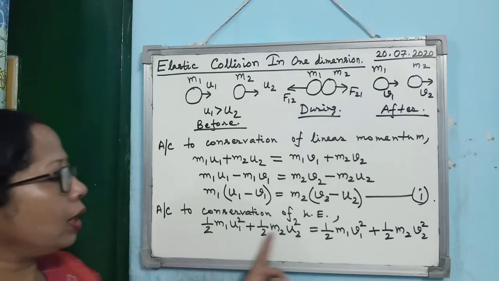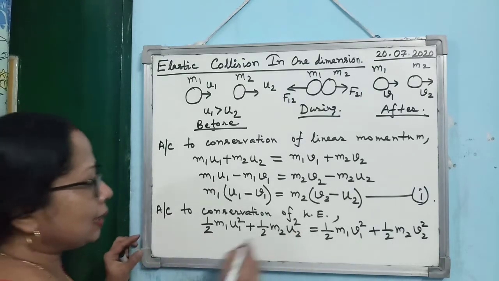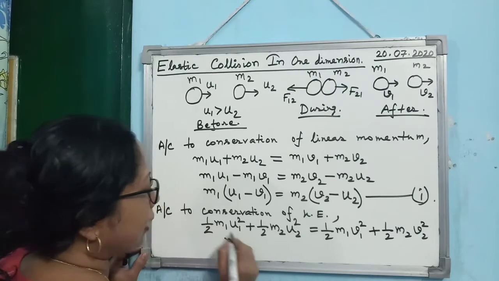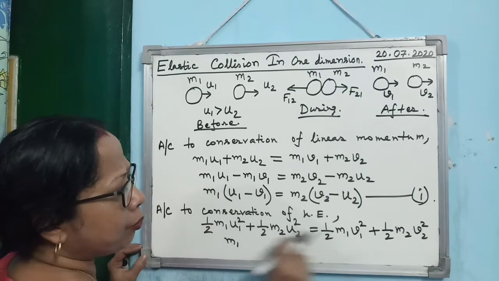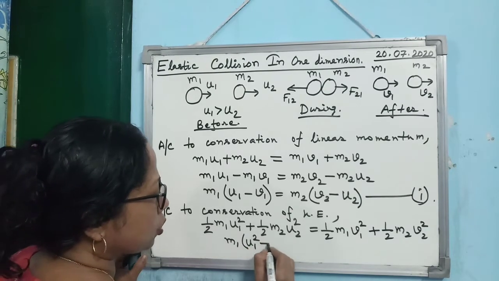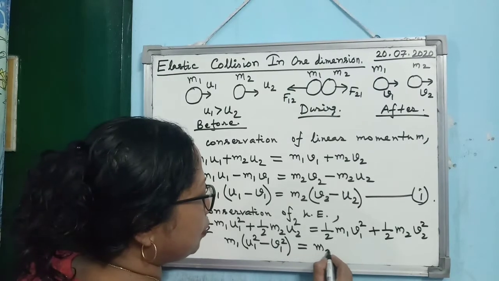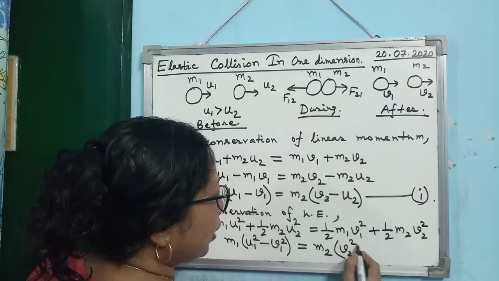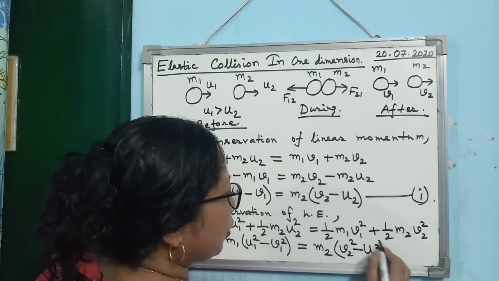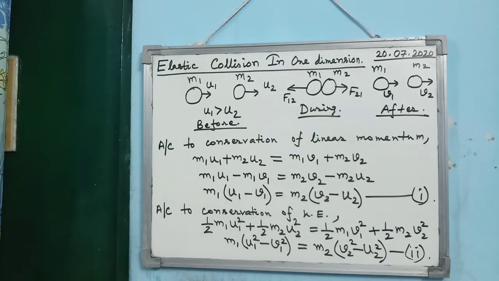Now you see, all the terms are having half, so you can cancel it from both sides. And then you can take the terms having m1 together. So you are getting m1 into u1 square minus v1 square, and here you are getting m2 into v2 square minus u2 square. So this is equation number 2. Alright. Now I hope you have written it in your notebook. Now I have to rub the board.